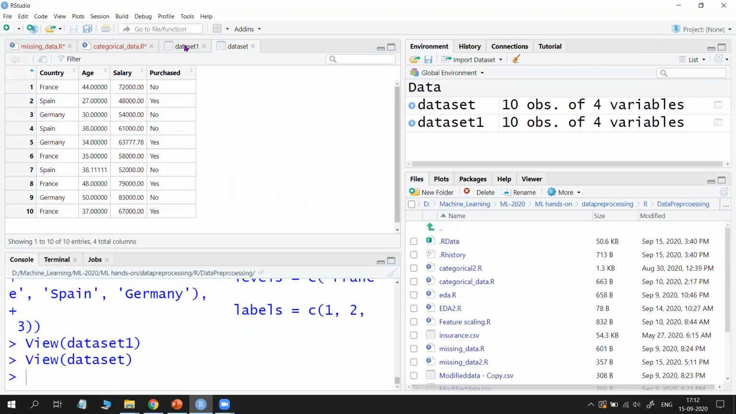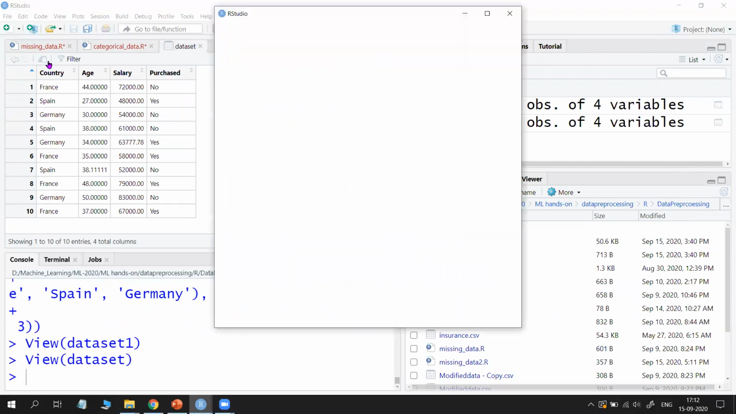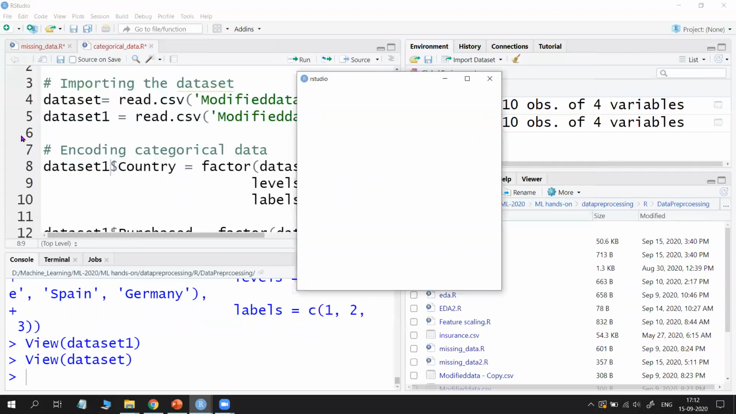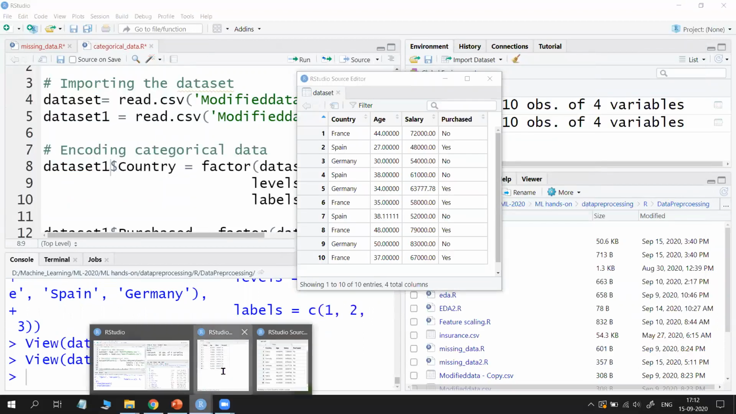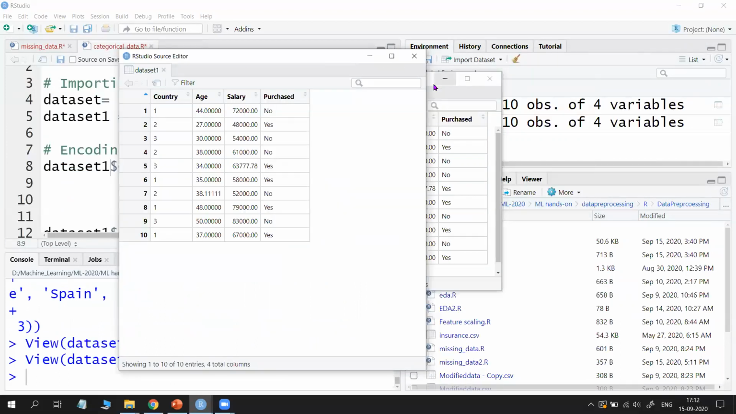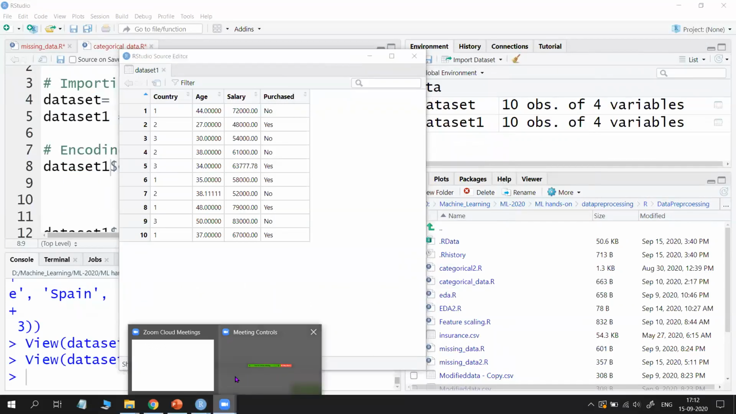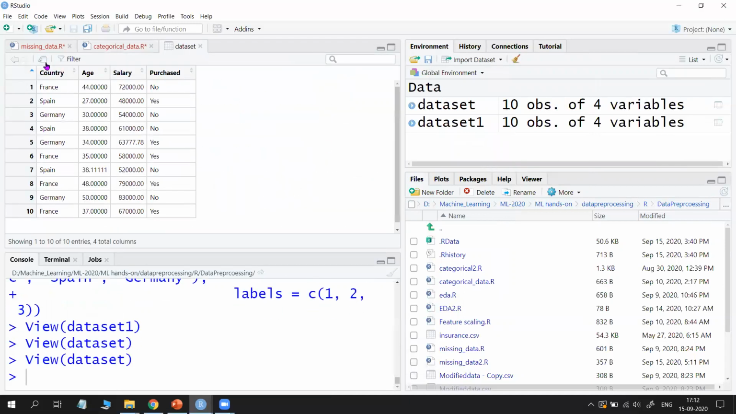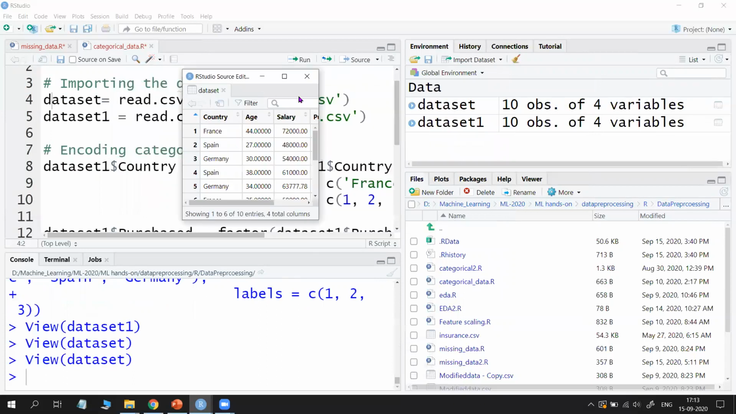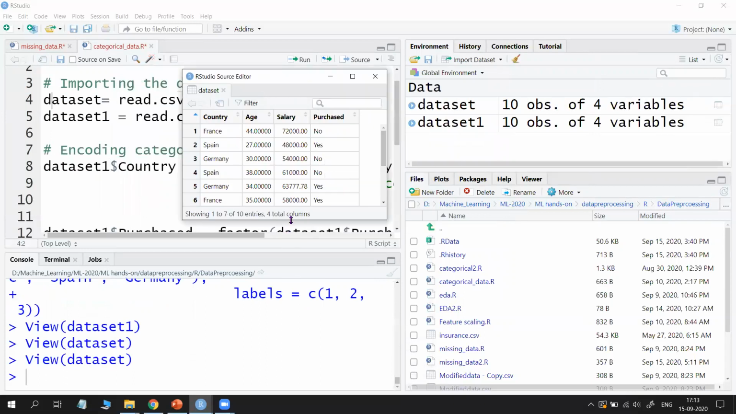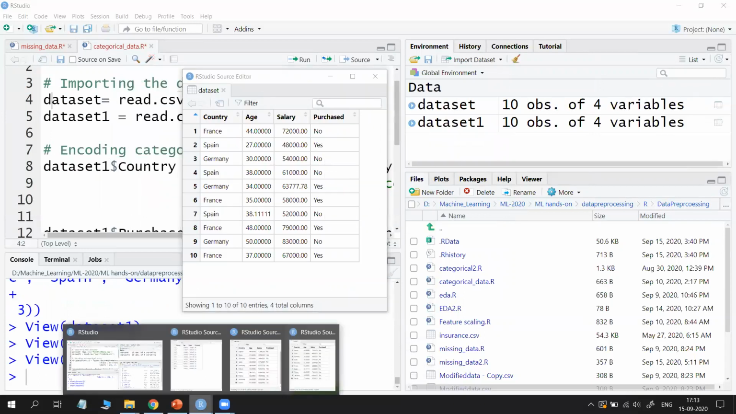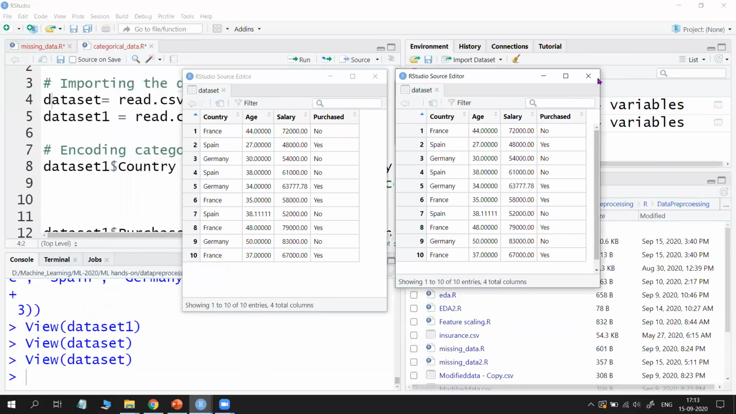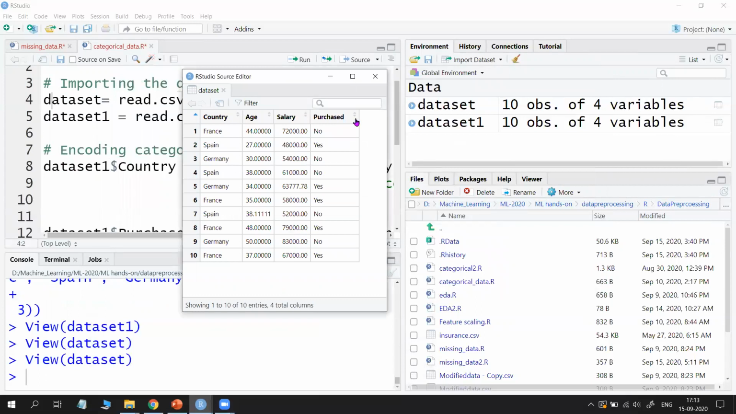If you want to open this, use this symbol separately. This is dataset 1, and similarly for dataset also. Now I will try to open both of these and see the difference, how these are changed. Okay, this is dataset, and this is dataset 1. Try to see the difference.